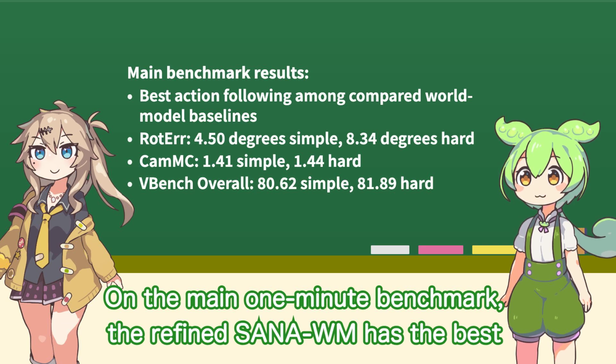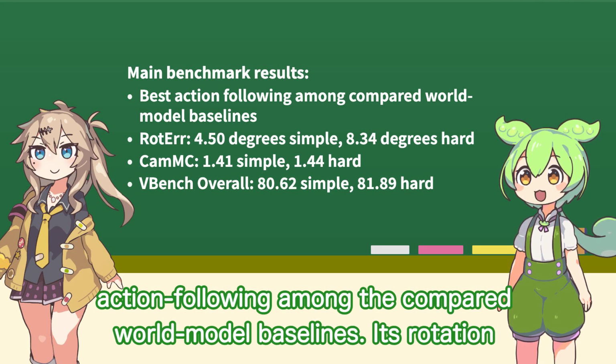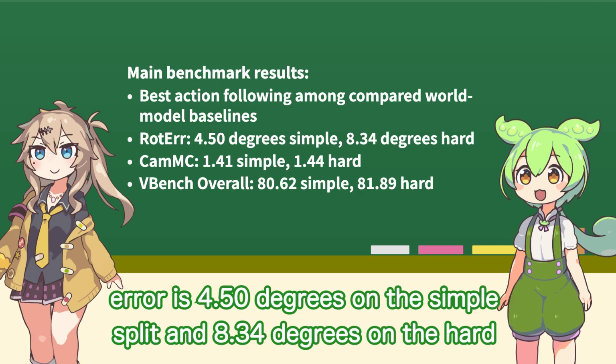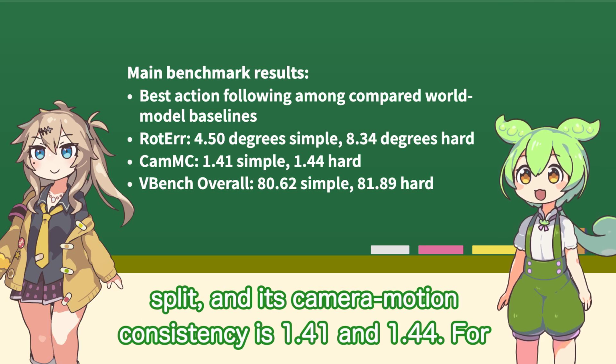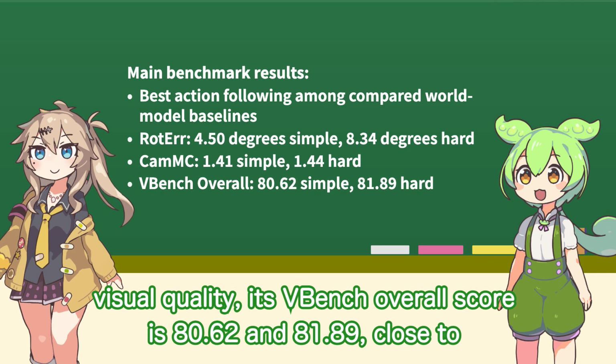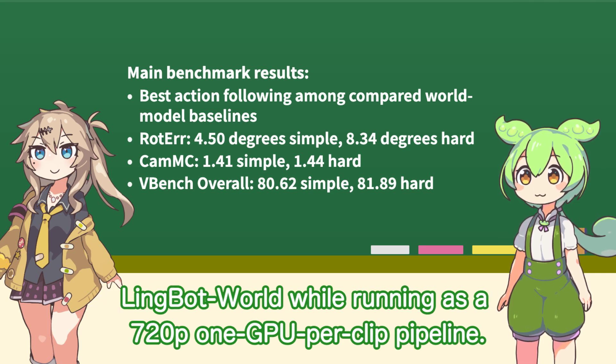On the main 1-minute benchmark, the refined SANA-WM has the best action following among the compared world model baselines. Its rotation error is 4.50 degrees on the simple split and 8.3 on the hard split, and its camera motion consistency is 1.1 and 1.4. For visual quality, its VBench overall score is 80.62 and 81.89, close to LingBot-World while running as a 720p, 1-GPU-per-clip pipeline.